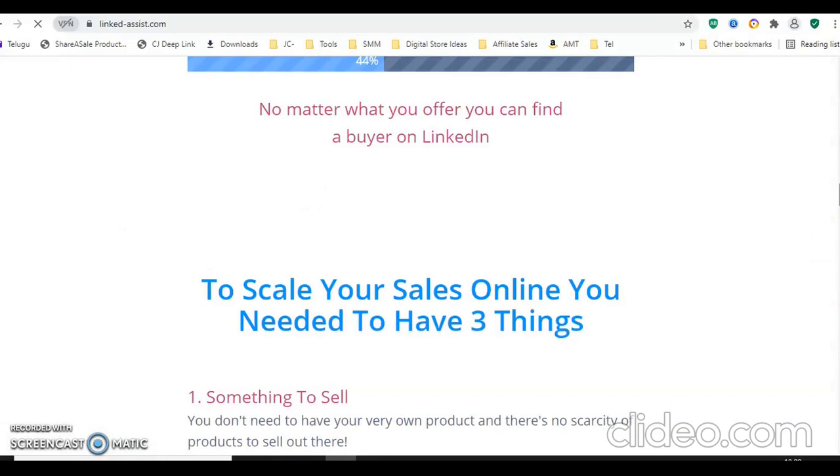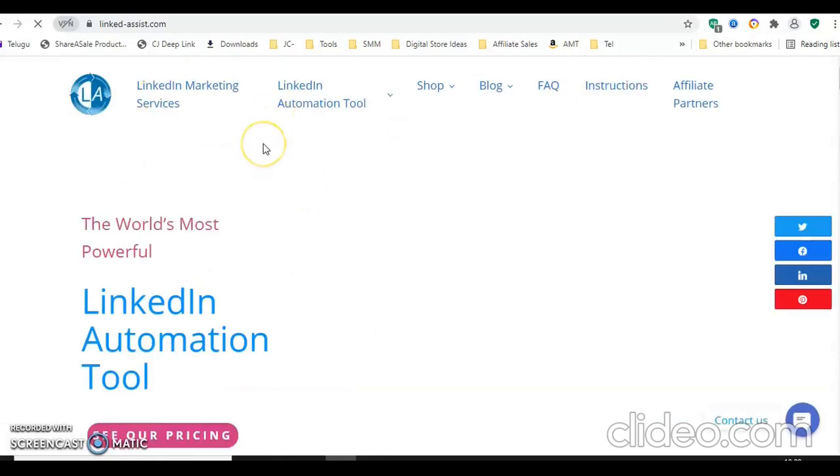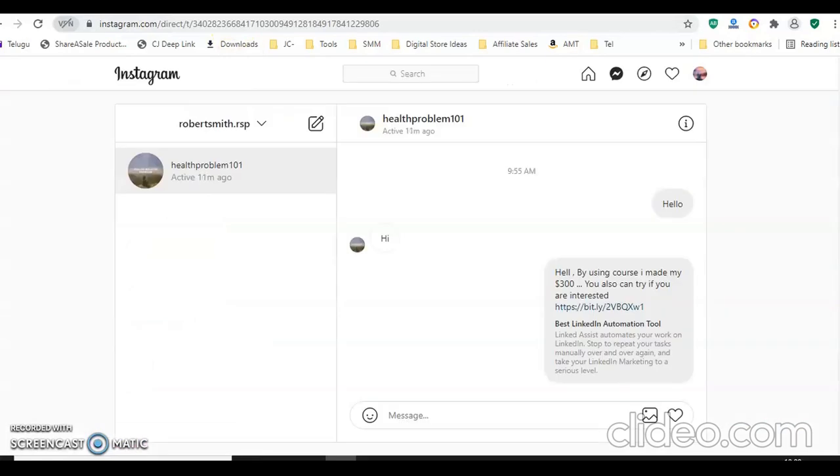You can send like this to 100 people or 150 people, as many people as possible from your make money online groups and other groups, so that if you make even one purchase, it will be around, more than $250. So that's how you need to promote. This is a best tip. It is working for many people. You can also try.